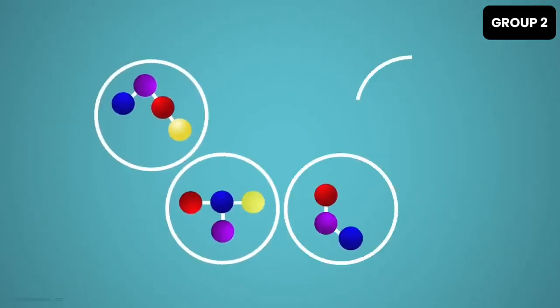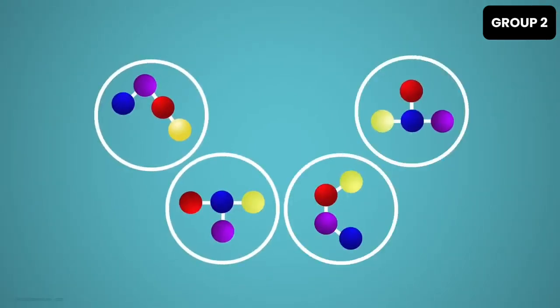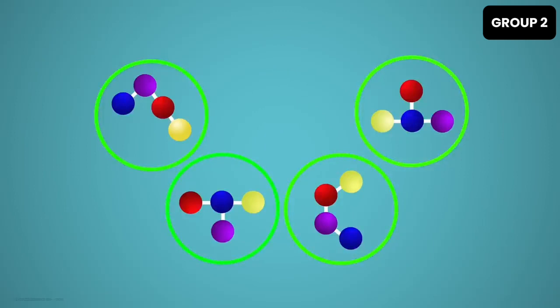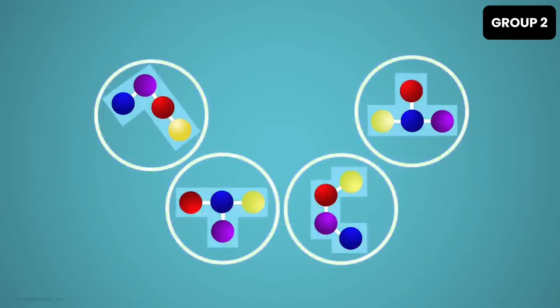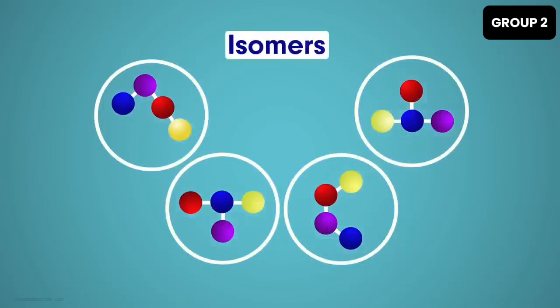What if I tell you that there are many carbon compounds which possess the same number of atoms in them but have completely different structures? What do I mean? Can there be compounds that have the same number of atoms of each element in them but arranged differently? Yes, this is the concept of isomers.